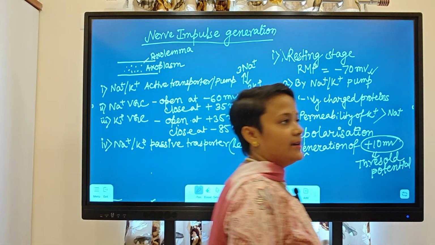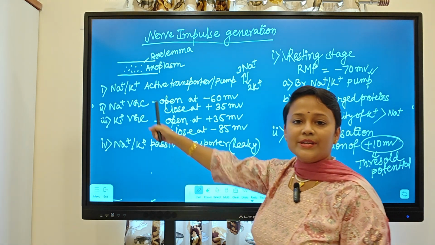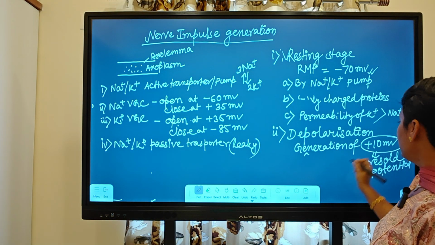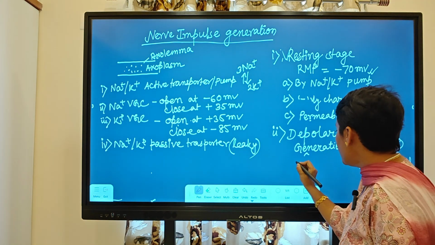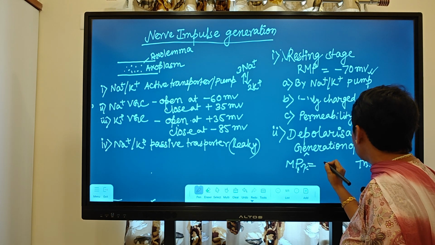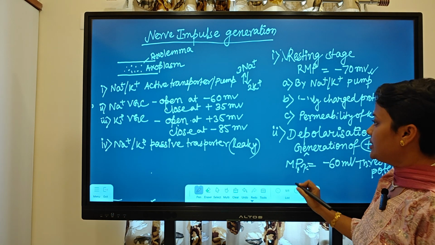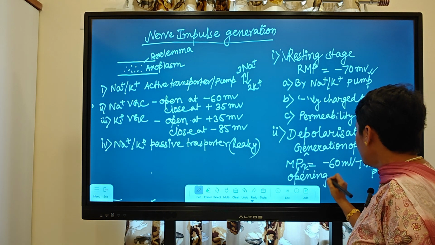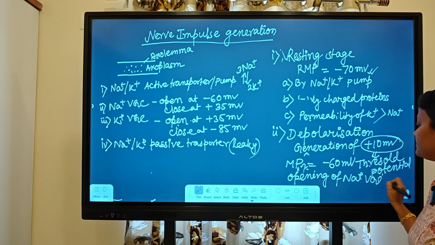Now I told that if it is minus 60 millivolt, then the sodium voltage gated channel will open, right? So whenever this plus 10 millivolt change is there and the membrane potential is minus 60 millivolt, there will be opening of the sodium voltage gated channel.